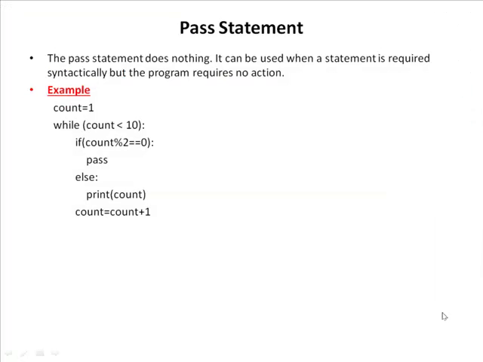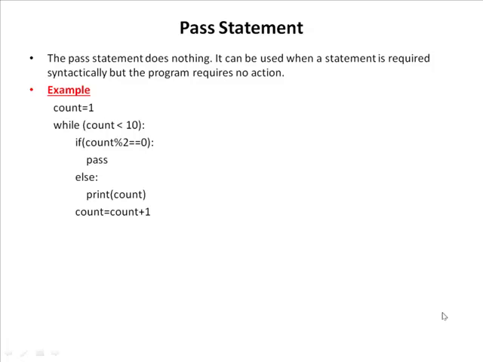The pass is a null statement, and the difference between a comment and the pass statement in Python is that the interpreter ignores the comment entirely, whereas the pass statement is not ignored. However, nothing happens when pass is executed. Simply, it results in no operation. So the syntax of pass is as simple as placing pass inside a function, or inside a for loop, or inside a class. Generally, for future use, we use it as a placeholder.